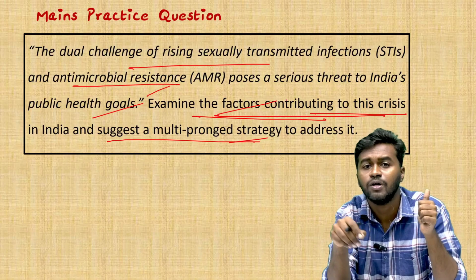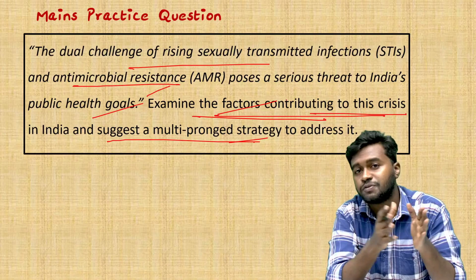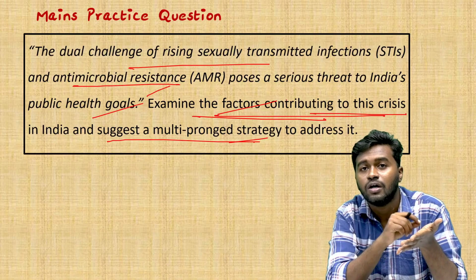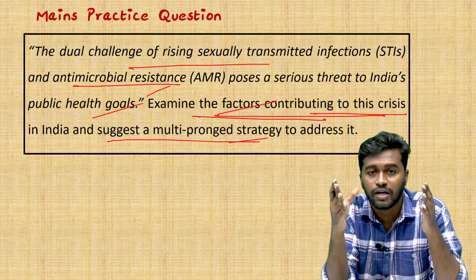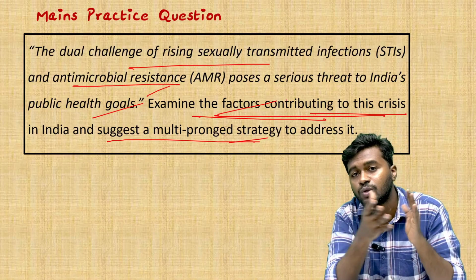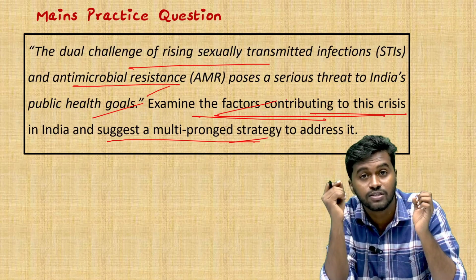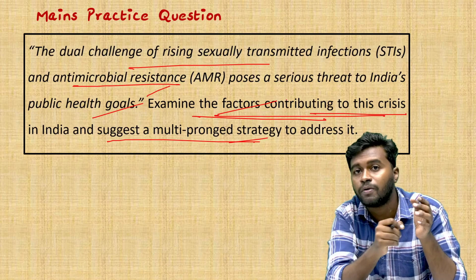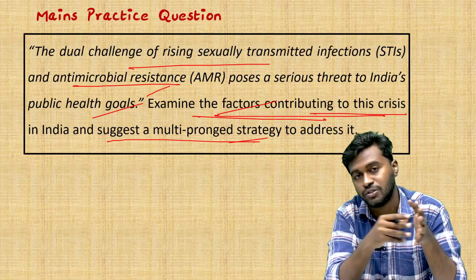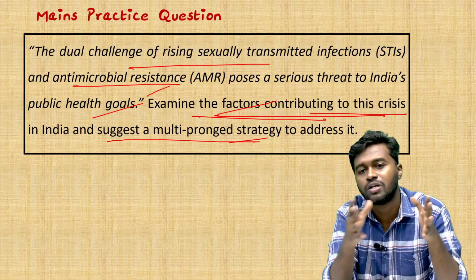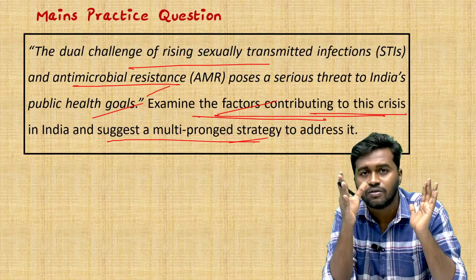And at the same time, for ensuring a sustainable solution, we need awareness programs. That means first we have to overcome social barriers such as social taboo. For example, like I mentioned in the beginning, talking about sexual health itself is considered a social taboo in many societies. So we have to change this mindset. For that we need proper awareness programs, and we need these awareness programs in various languages. So these are the multi-pronged strategies that we can use to address this problem.